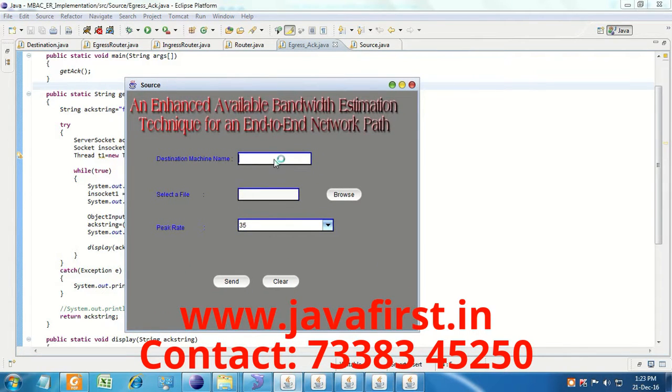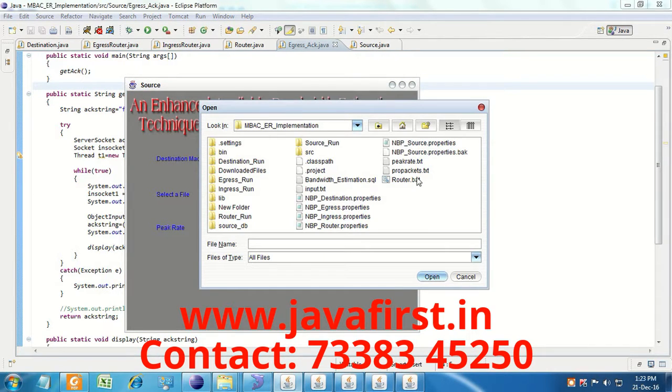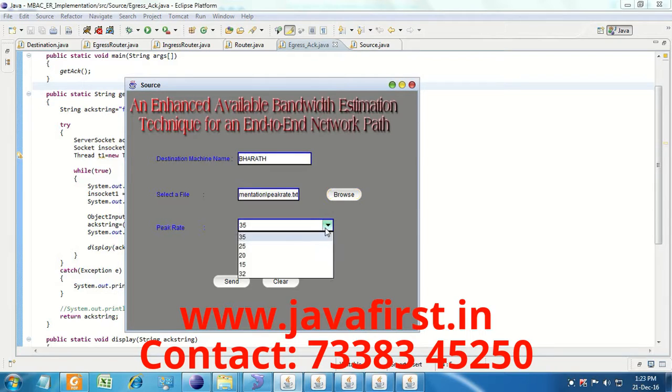Now you can send from the source to the destination. You have to give the destination name, the system name, and select any text file. This is the peak rate. Then send.